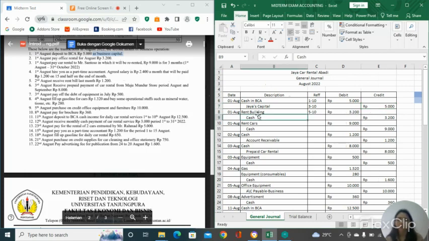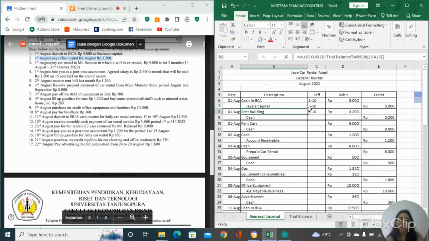Next. Still on 1st August, pay office rental for August, 3,200 rupiah. Office rental means we rent, so here it is rent building. Rent building is counted as expense.